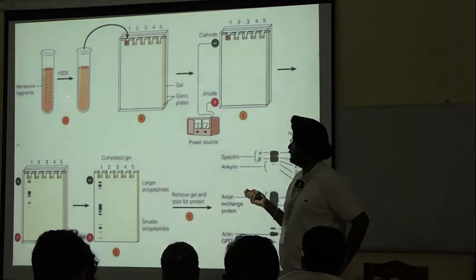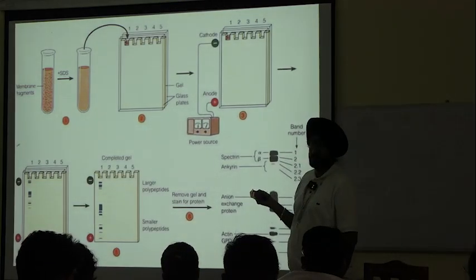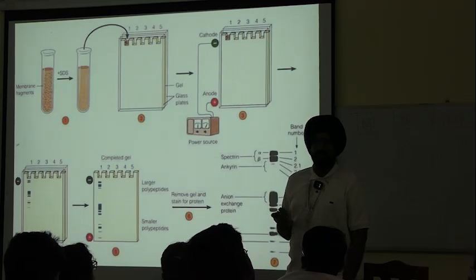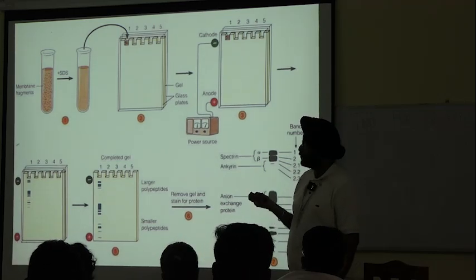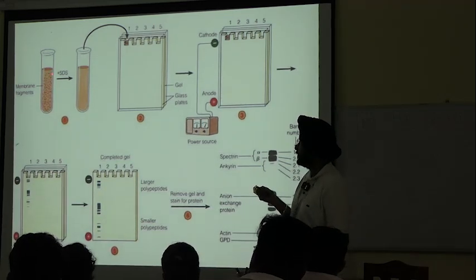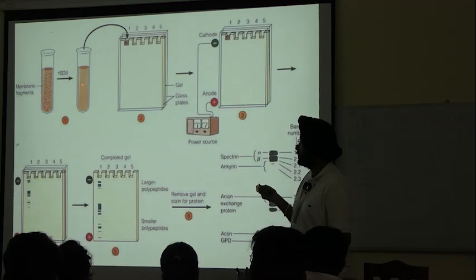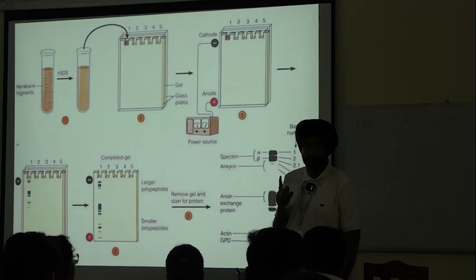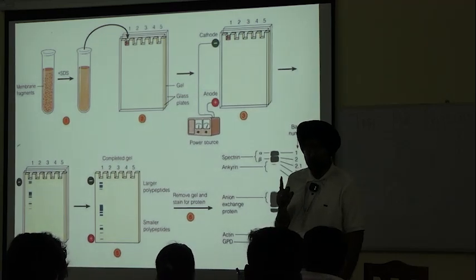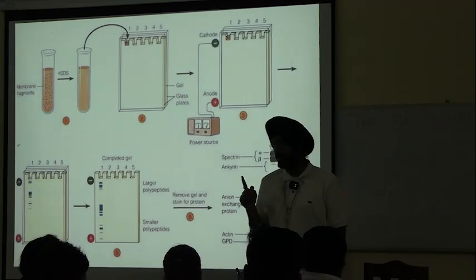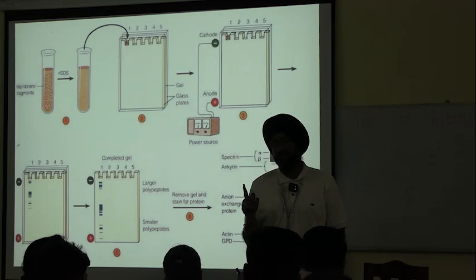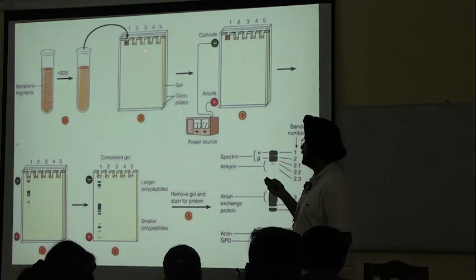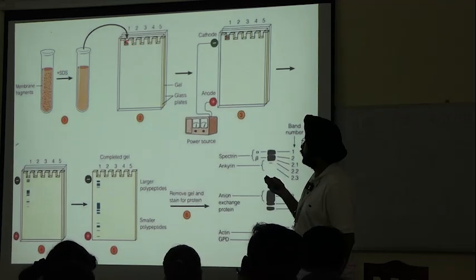The first part, the membrane fragments. Suppose we are electrophoresing a cell membrane. So the membrane fragments are boiled in SDS and beta mercaptoethanol. Both are important. Beta mercaptoethanol breaks the disulfide bonds. SDS adds negative charge. After that, the gel is prepared and the sample is loaded into this one.